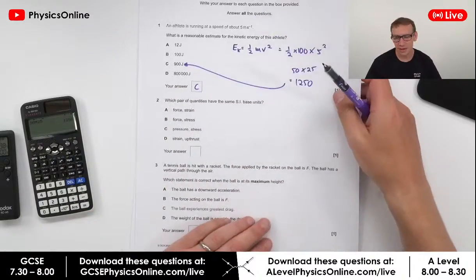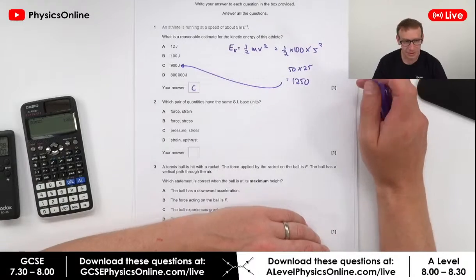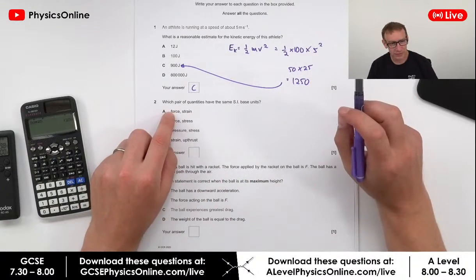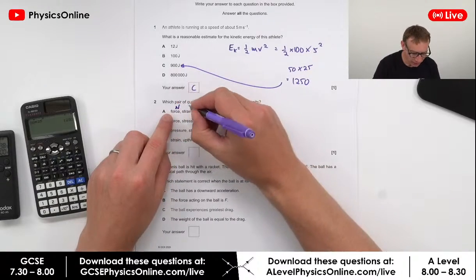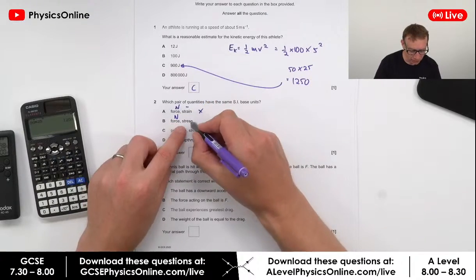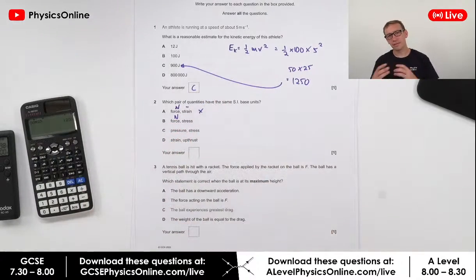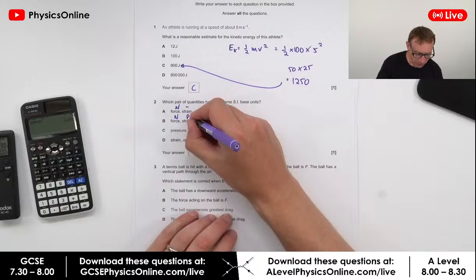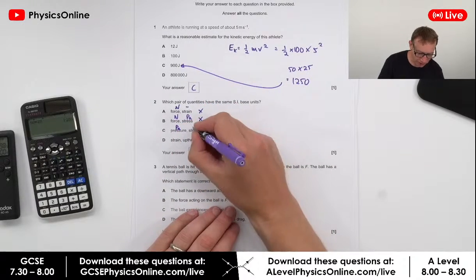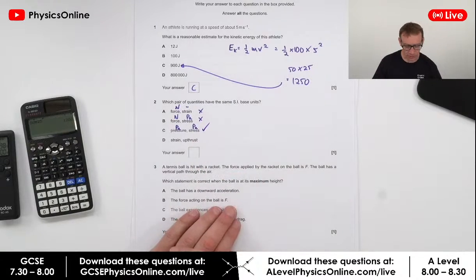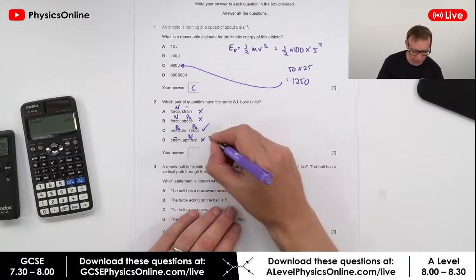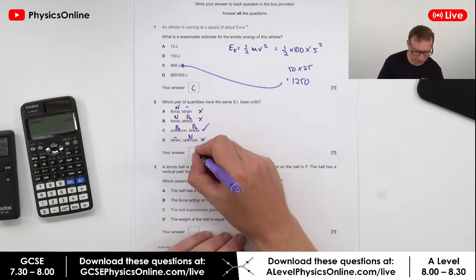Right, which pair of quantities have the same SI unit? Now for this, we know that force is measured in newtons and strain is dimensionless, so it can't be that one. Force is measured in newtons, stress is a bit like the force per unit area, and therefore it's got the units of pascals, so it's not that. Pressure, force per unit area, pascals, stress, force per unit area, that's the correct one. And of course, strain is unitless and upthrust is a force in newtons, so it can't be that one. So the answer for this is C.